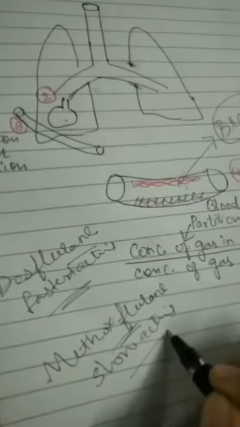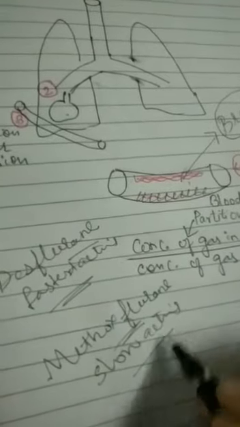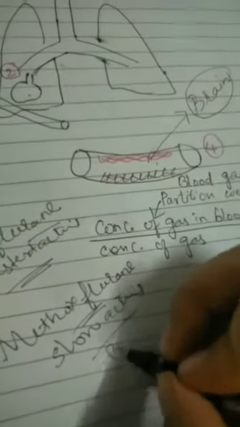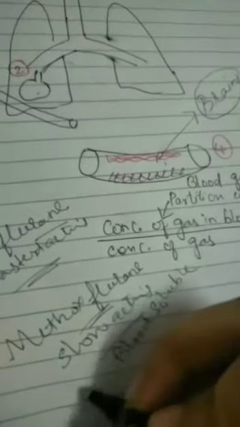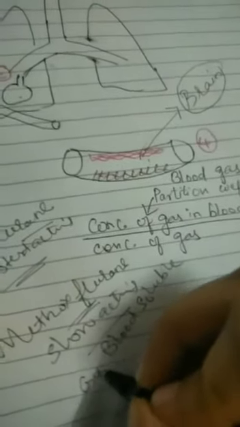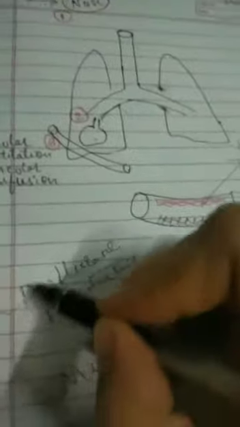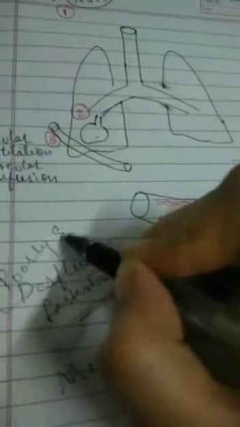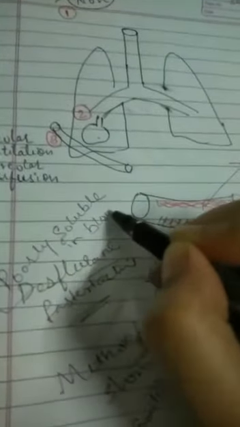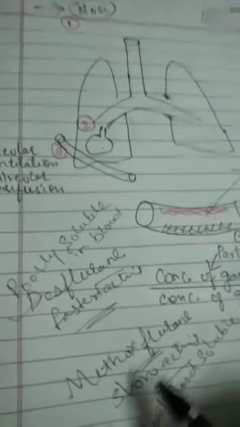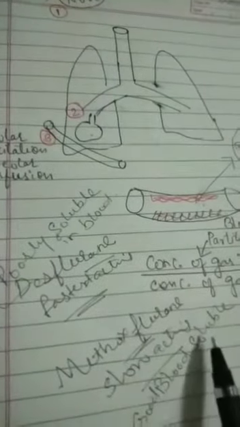So it is slow acting, that means it has very good solubility in blood, very good soluble in blood, whereas desflurane is poorly soluble in blood. So this is about the solubility of the anesthetic in blood.